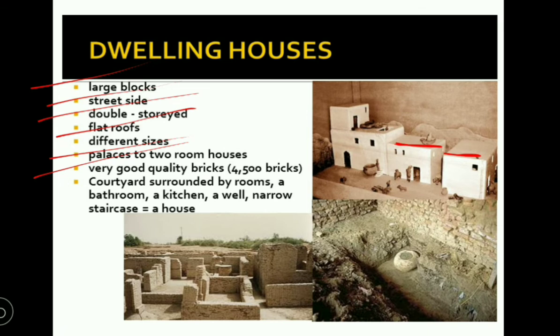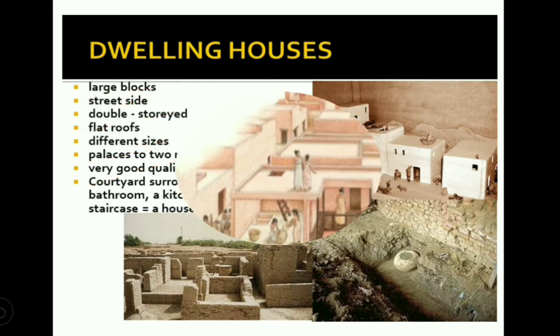Mostly 4500 bricks were used for construction of a two-room house. And a courtyard surrounded by rooms, a bathroom, a kitchen, a well, and a narrow staircase were also included in a house. The staircase was constructed inside the house to reach the next level, the next room also.